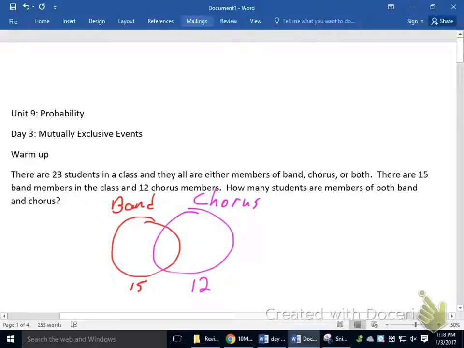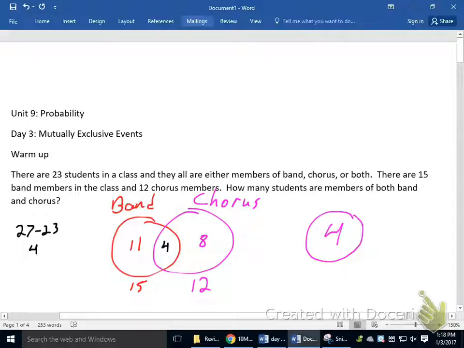Well, 15 plus 12 is 27. That must mean there are 4 people that are in both band and chorus, meaning there are only 11 students that are only band members and 8 students that are only chorus members. But my answer for this problem would be the 4 members that are in both, that made that overlap.